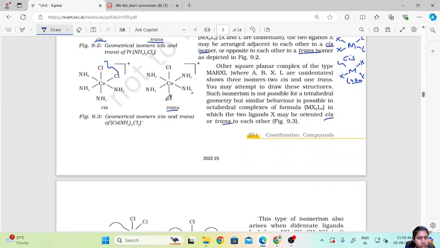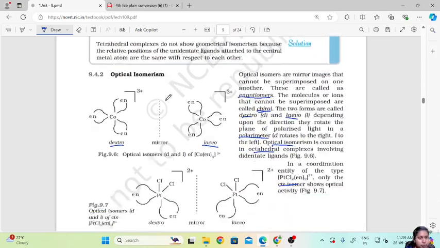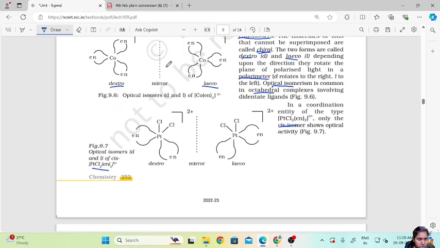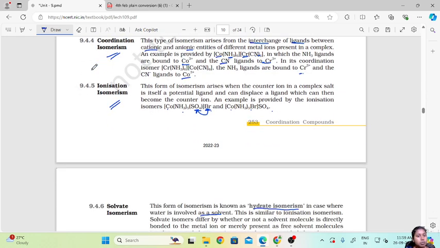Like geometric isomerism, it depends on the geometry of the molecule and gives cis, trans, fac and mer isomers, right? Then we have seen optical isomerism, under which we have seen dextro and levo rotations. Then we have seen linkage isomerism, which is related to ambidentate ligands, where there are two sites for the molecule to bind to the central metal atom. Then we have seen coordination isomerism. Now what is coordination isomerism? Cations and anions in the coordination entity can be interchanged.